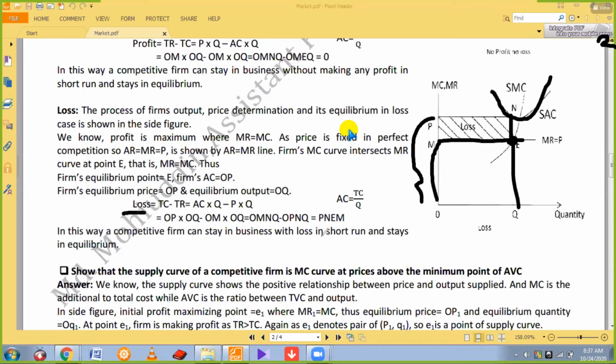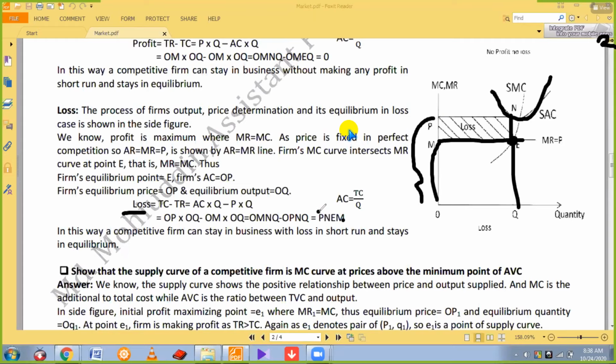Look, if you write down loss, you don't need to show it as minus. If you write down profit, then it will be minus profit, and minus profit actually means loss. Then I have written that cost is higher than revenue. For that reason, this is the positive amount of loss. If you write profit here, then income minus cost, you will find minus PENM.